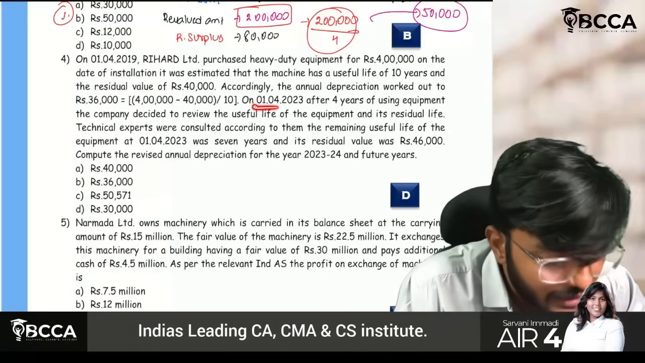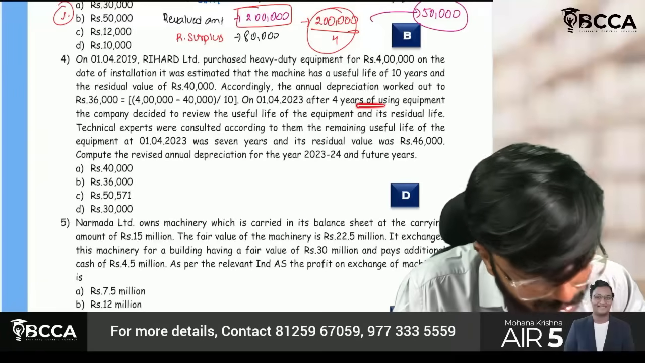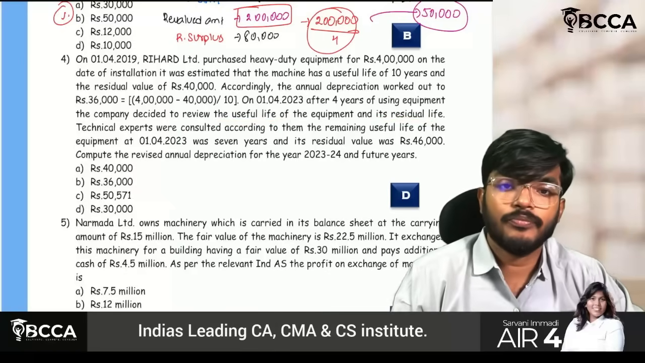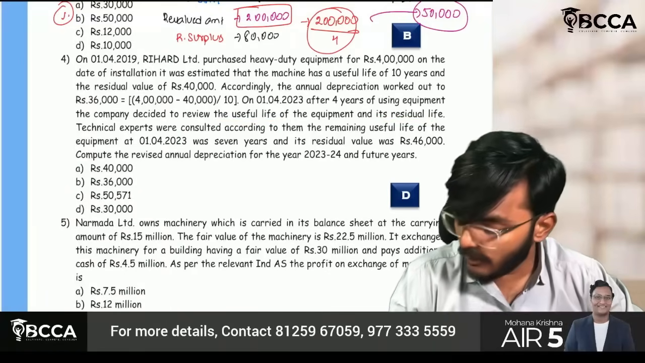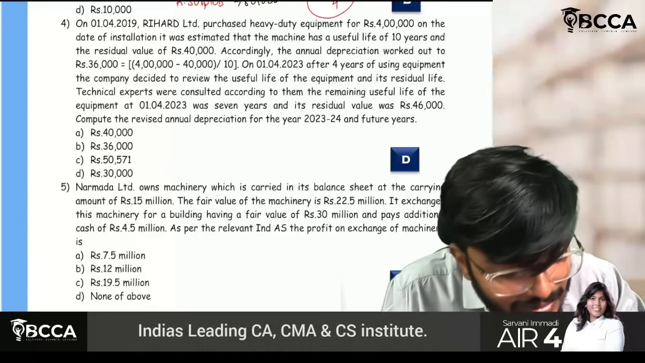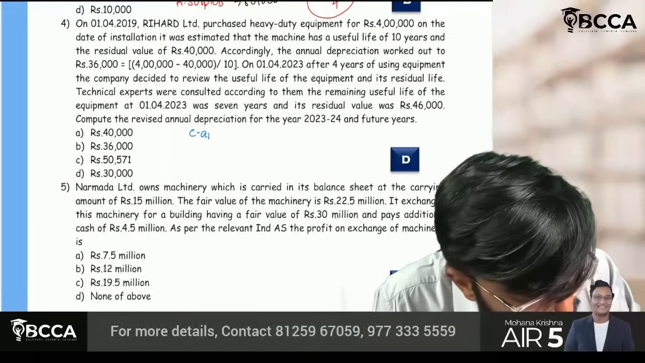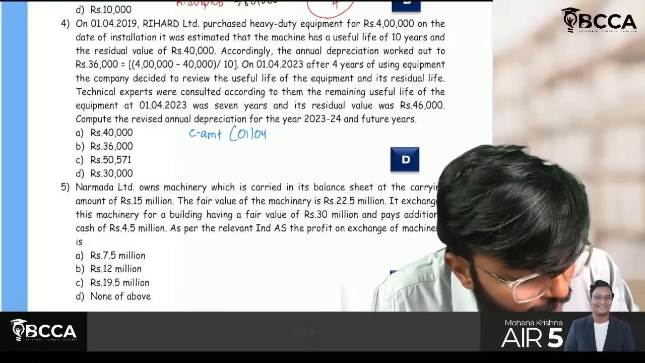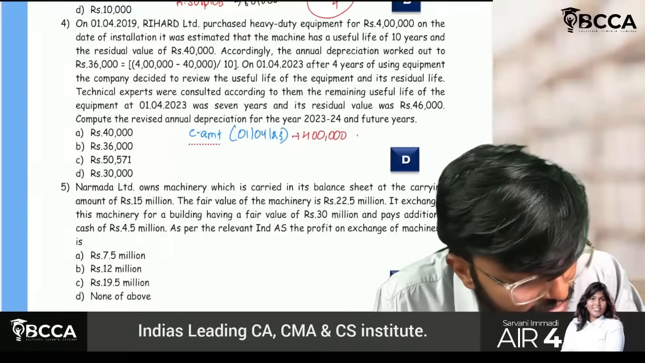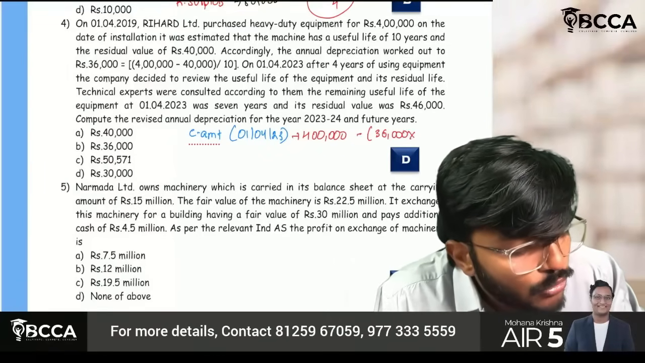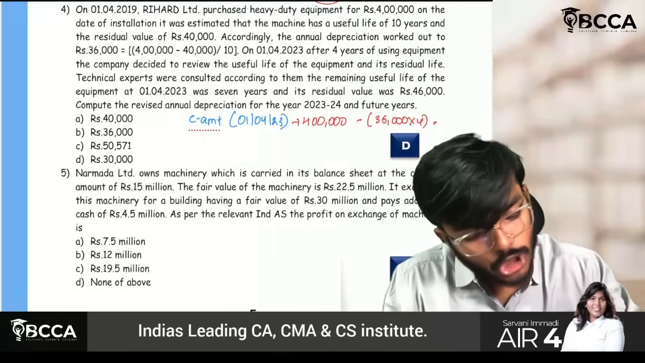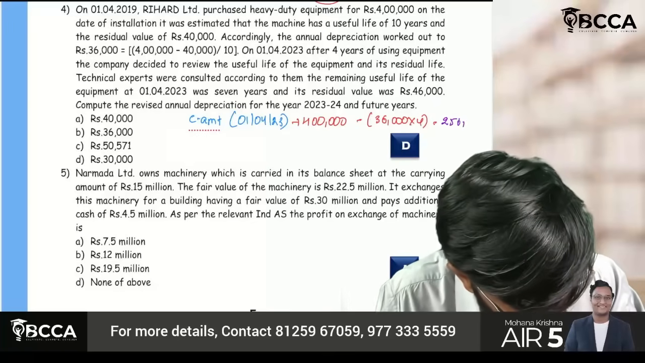On 1/4/23, after 4 years of using the equipment, the company decided to review the useful life and its residual value. First of all, let us understand the carrying amount on 1/4/23. Cost is 4 lakh rupees. Each year's depreciation is 36,000 into 4, and I will get the carrying amount after 4 years, which is 2,56,000.